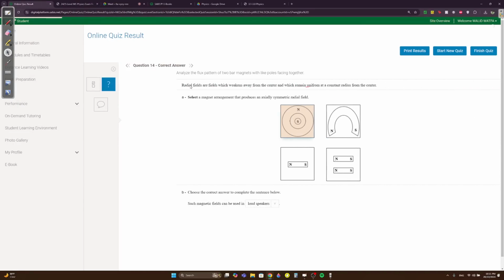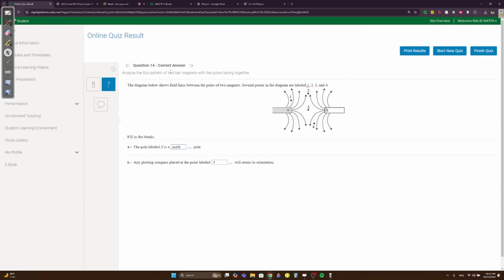Question 14. Okay. You have poles of magnets here, labeled 1, 2, 3, 4. It's the magnetic field. What is X? Of course it's a north pole because it's going out of it, so it's a north pole. Any plotting compass placed at which point will remain in its orientation? Remaining in an orientation means it doesn't fall under a magnetic field. And where is that? Only in the neutral points. So, point 3.